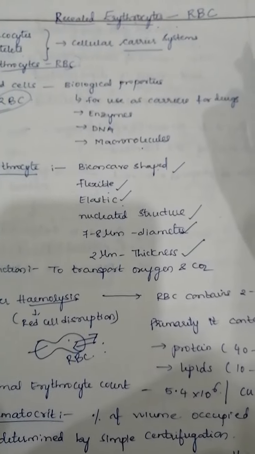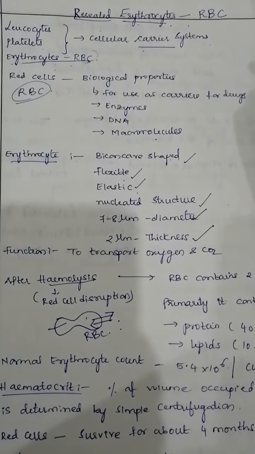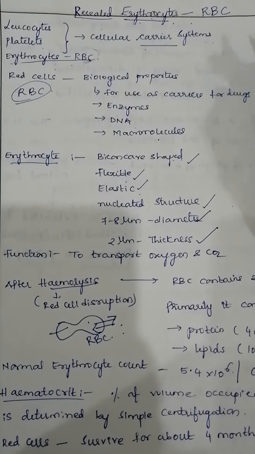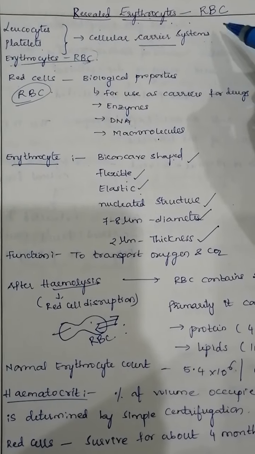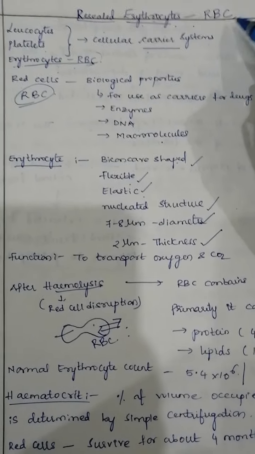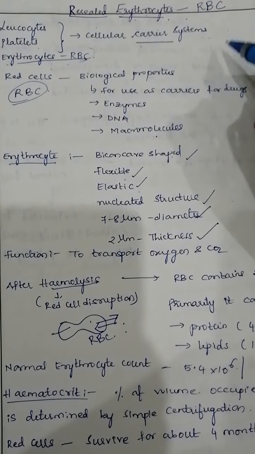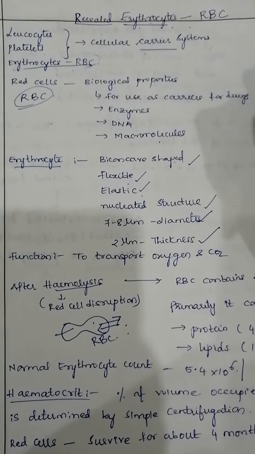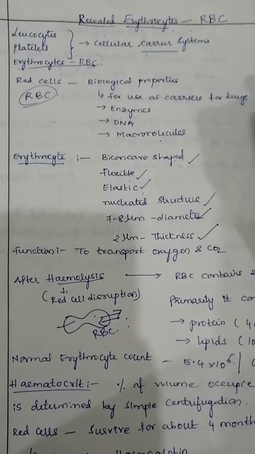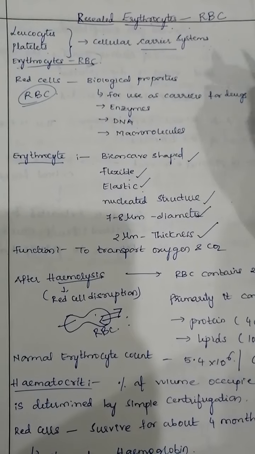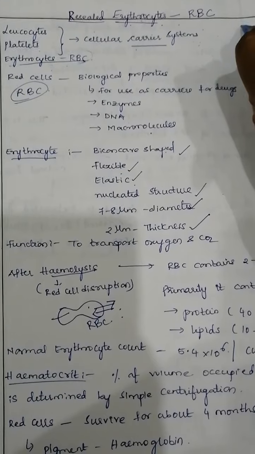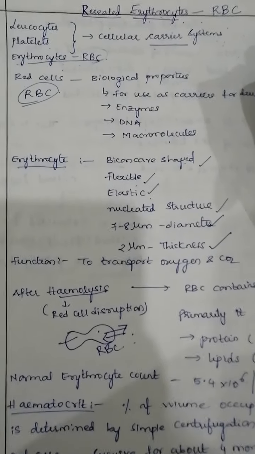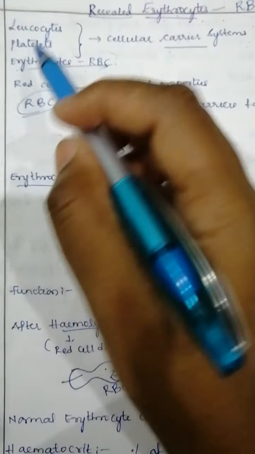Suppose a patient is suffering from a heart attack, and you want to give the drug by using these RBCs. What you have to do is collect the blood sample, separate the RBC cells, rupture them, and seal the drug into your RBCs, and then inject into your bloodstream for getting your targeted action. So whatever drug is loaded into an RBC will go to the targeted site and show its action.